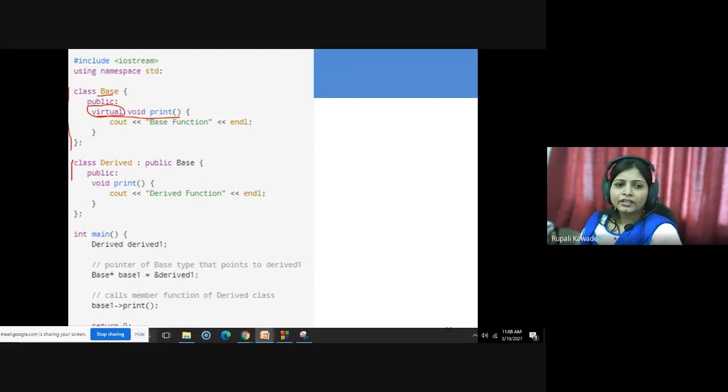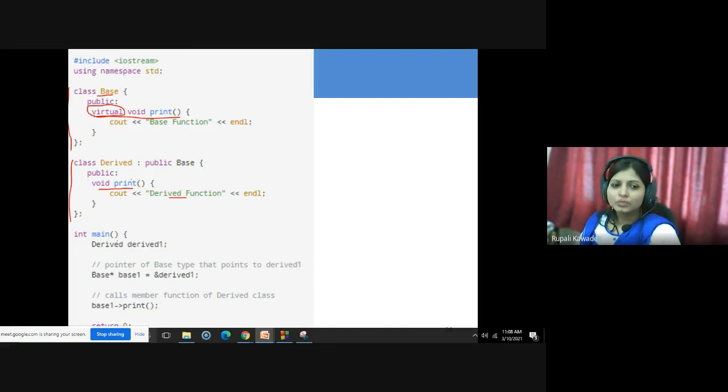Then we are writing a new class which is derived from this base class: class derived colon public base. Then again you are writing void print here. So this is your derived function, and its definition will be different. What we are doing here is overriding the print function of its base class. So in this case, two print functions are there.